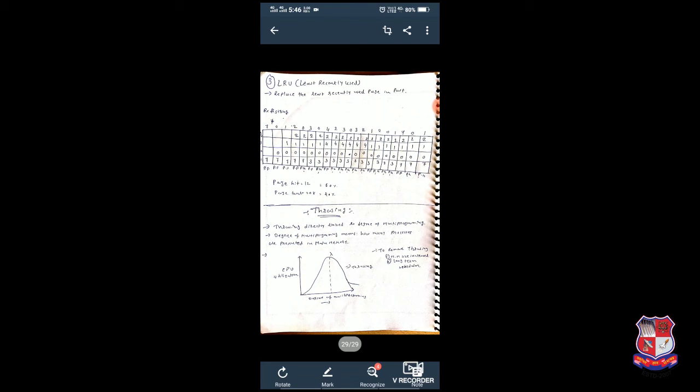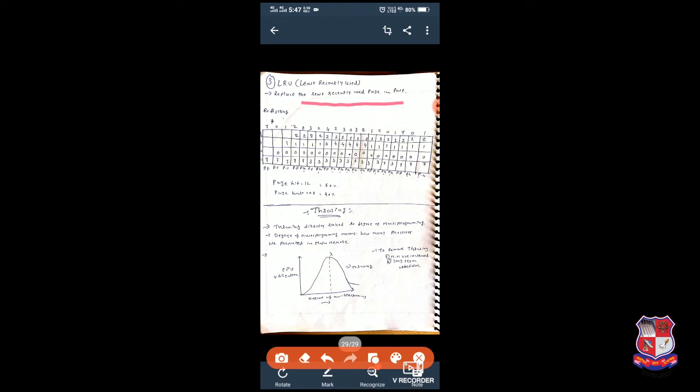Now, the last one is the LRU, or least recently used, algorithm policy. What is the concept of least recently used? Replace the least recently used page in the past. In the optimal page replacement algorithm, we checked for pages that will be used for the longest duration of time in the future.